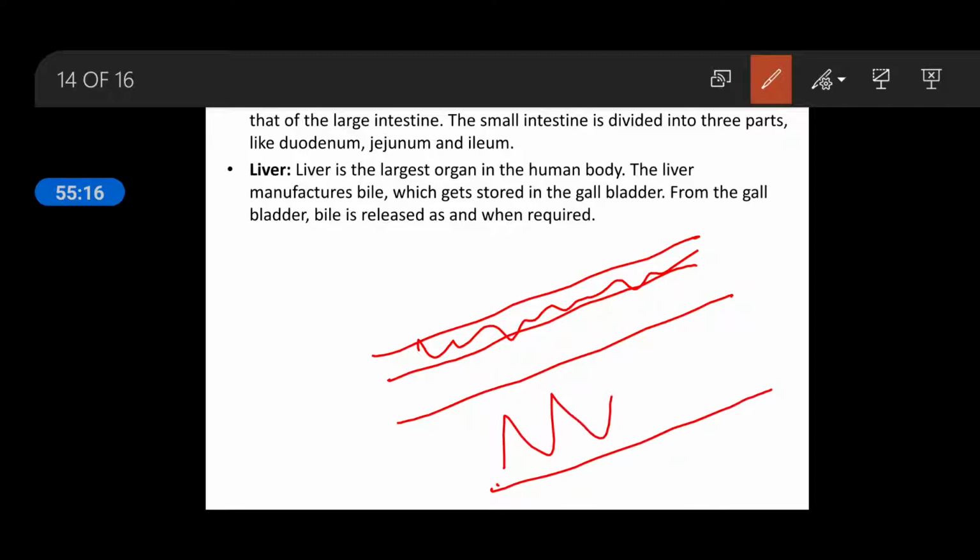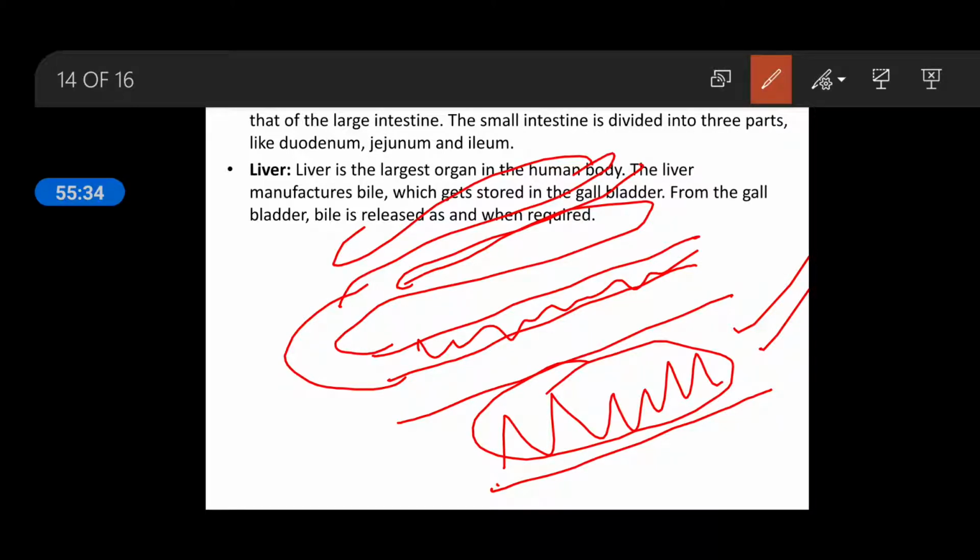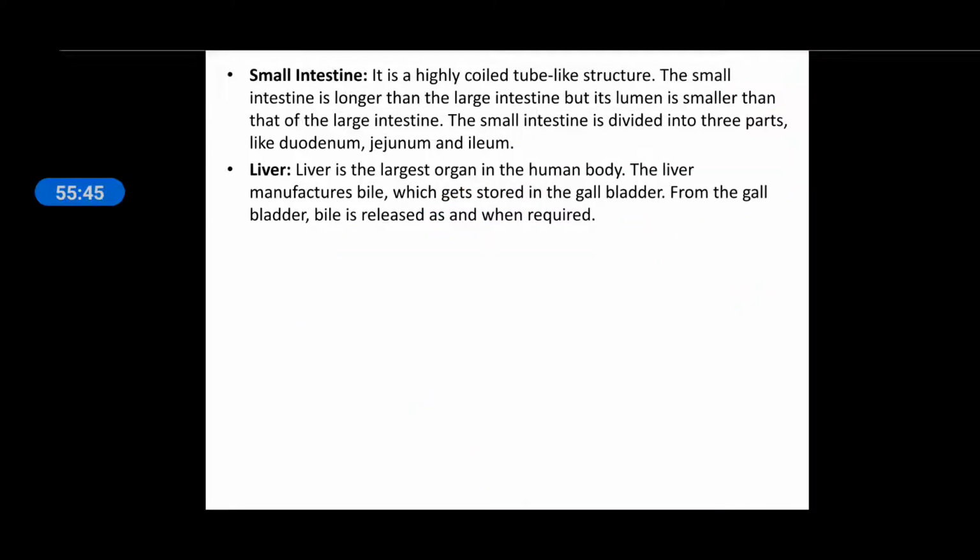The lumen is wider in the large intestine, but the length of the small intestine is very much greater as compared to the large intestine. So it is known as large with respect to its lumen, and it is known as small again with respect to its lumen, small lumen, but length is longest. Even in the alimentary canal, the longest part is the small intestine.